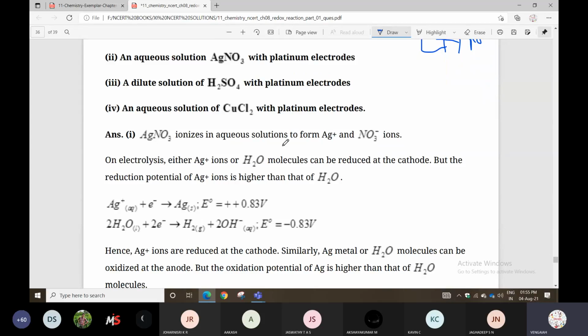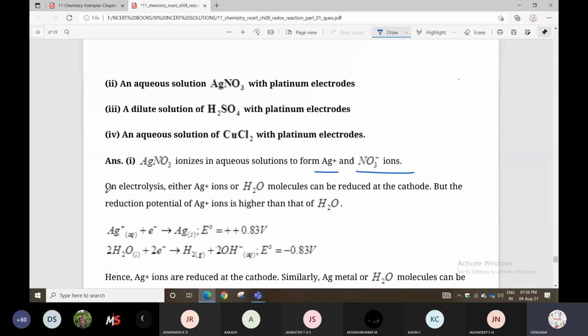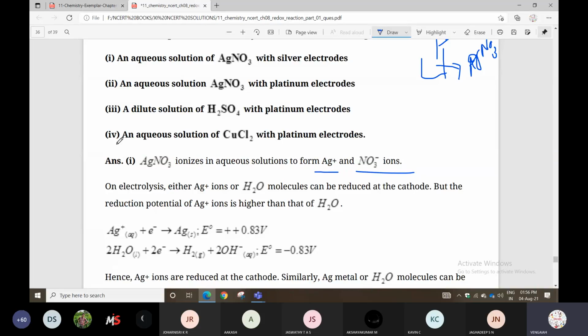AgNO3 will be ionized in aqueous solution to form Ag+ ion plus NO3- ion. So on electrolysis, either Ag+ ion or H2O molecules can be reduced at the cathode, but the reduction potential of Ag+ ions is higher than that of water. So it is given clearly. Like that they have given many examples: aqueous solution of AgNO3 with platinum electrode, dilute sulfuric acid with platinum electrode, aqueous solution of CuCl2 with platinum electrode.